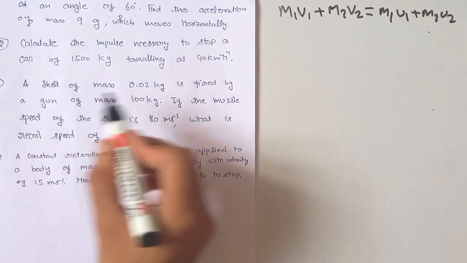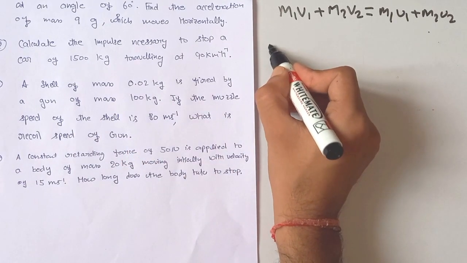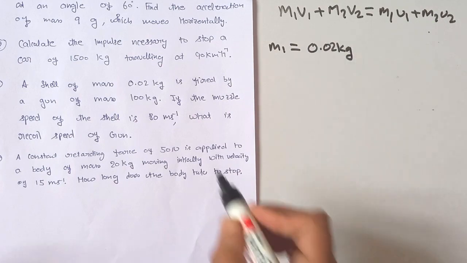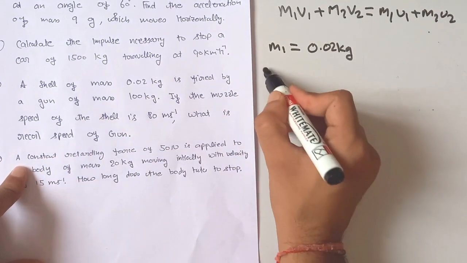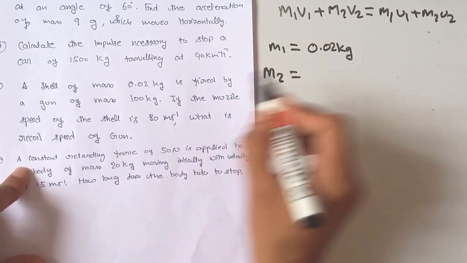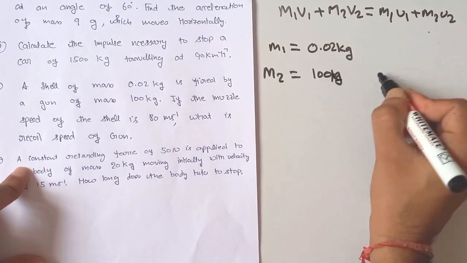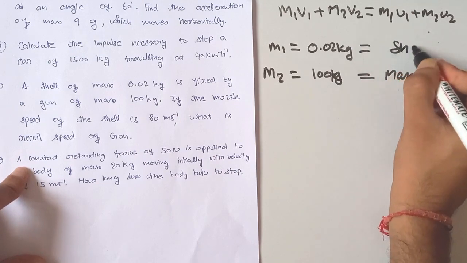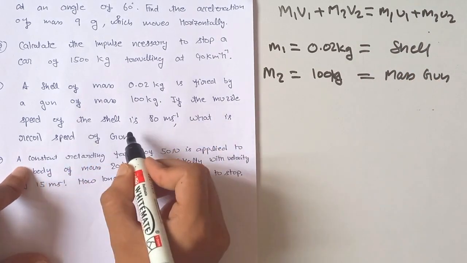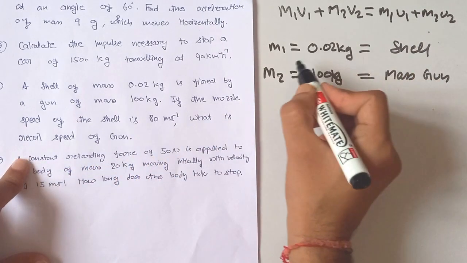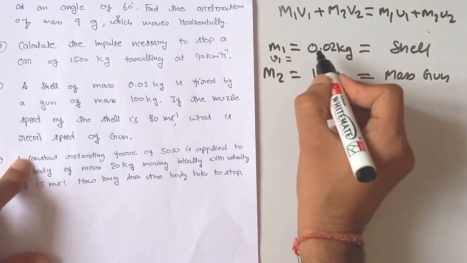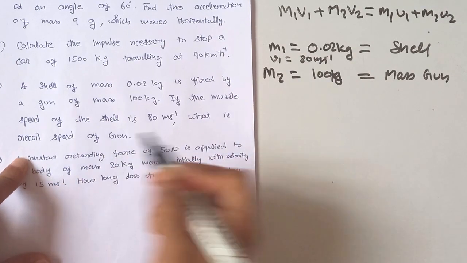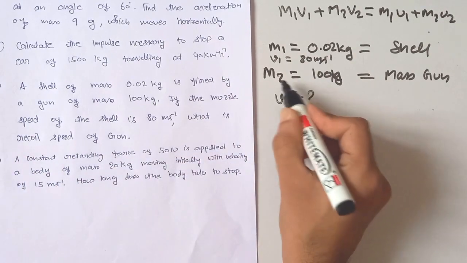Here, given that a shell of mass, let m1 be 0.02 kg, is fired by a gun, and m2 is the mass of the gun, which is equal to 100 kg. This is the mass of the gun and this is the mass of the shell. The muzzle speed of the shell is 80 meter per second, so v1 is the velocity of the shell, which is 80 meter per second. What is the recoil speed of the gun? We have to calculate v2, which is the recoil speed of this gun.